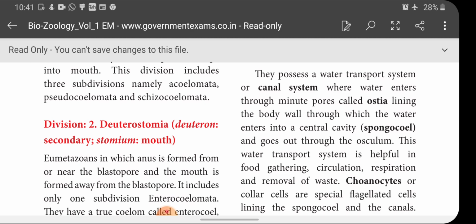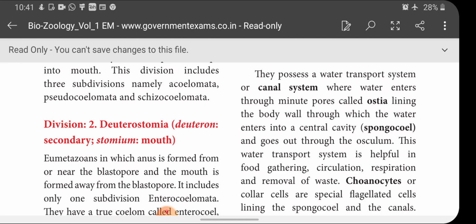Okay, see, what is the water canal system? Like our mouth and anus. Imagine mouth and anus connected with a tube, like a structure you can imagine. So in Porifera, the water enters through a mouth-like structure called ostia, passes through a cavity called spongocoel, and then moves out through an osculum.